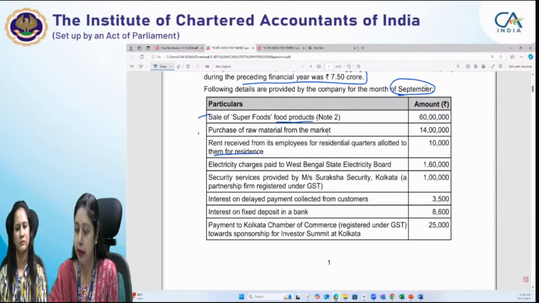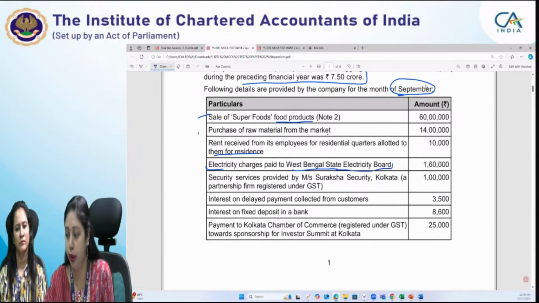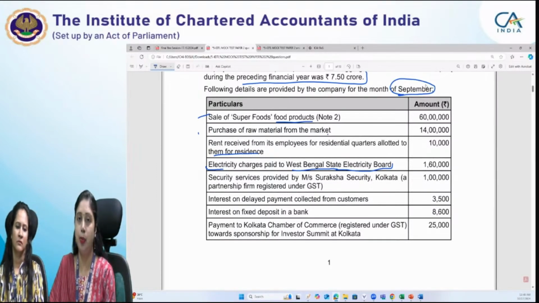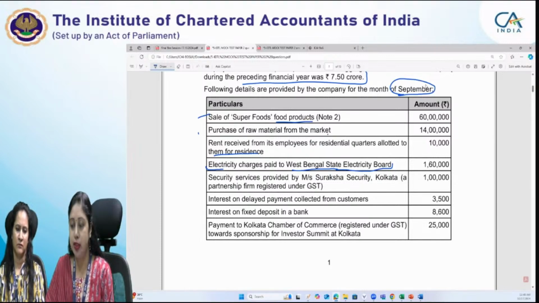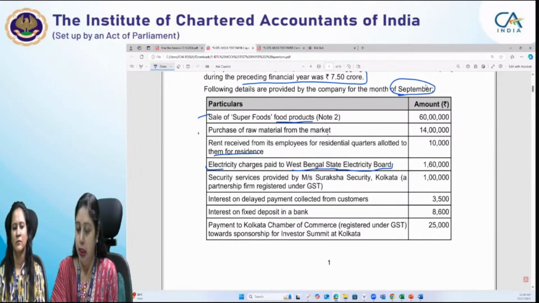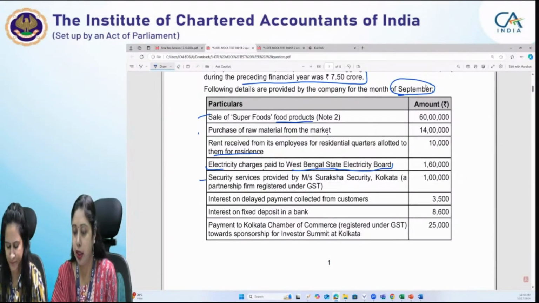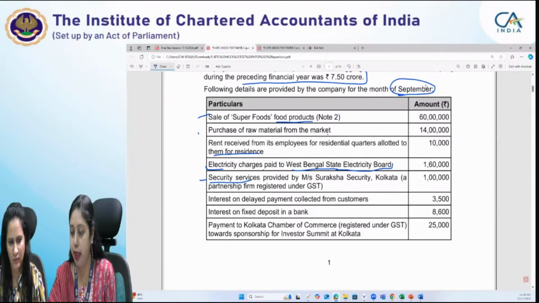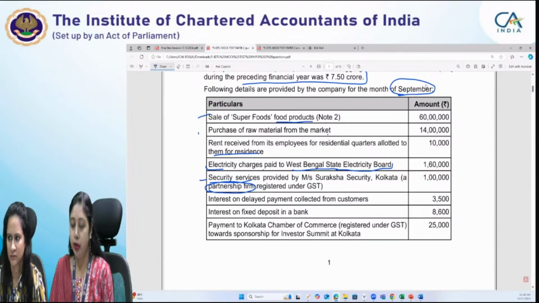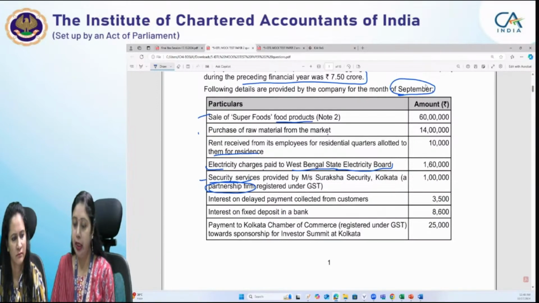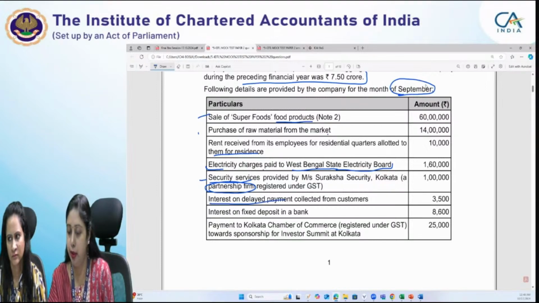And electricity charges paid to the West Bengal State Electricity Board. Now, this company has paid some electricity charges to the West Bengal State Electricity Board. So this is an inward supply which it has got from the Board. Then another inward supply given is security services provided by Messrs Suraksha Security, which is a partnership firm. Okay. Interest on delayed payment collected from customers. Then we have interest on delayed payment. Then interest on fixed deposit.